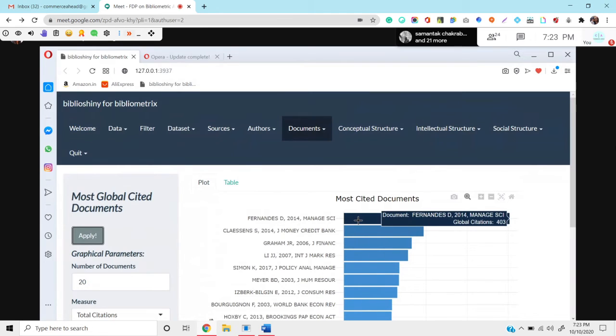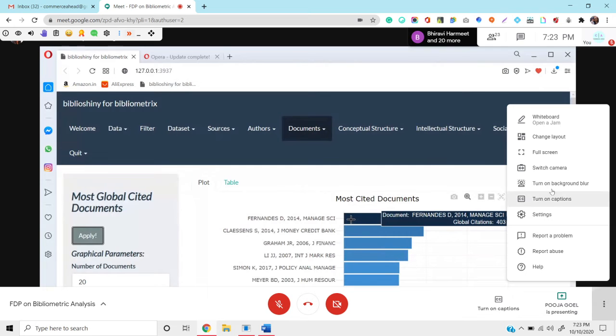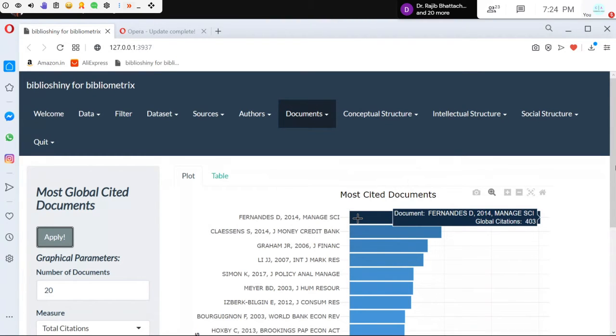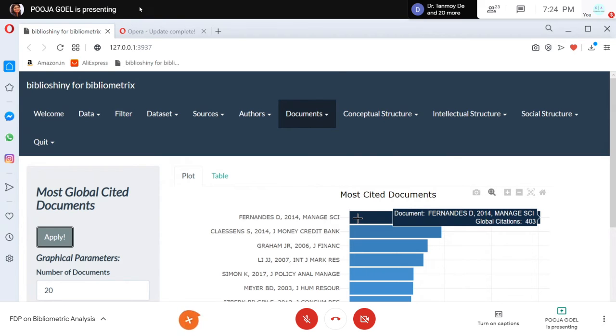Because this Fernandez paper is a literature review paper, and I've done work in this particular field, that's why I know. So this author has written a literature review paper, so definitely it's going to be most cited, because whenever you're writing an SLR paper, and that's why there are so many workshops on SLR also, only because literature review papers pull citations, because everybody has to give citation. So that's why bibliometrics or other kinds of analysis are becoming very important.